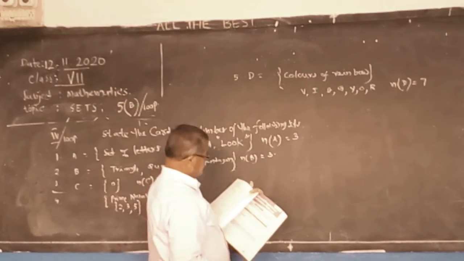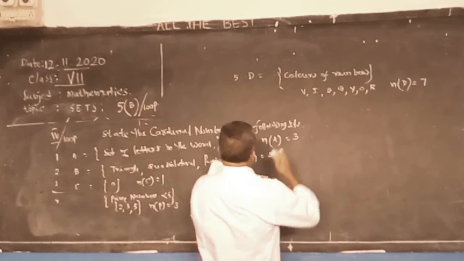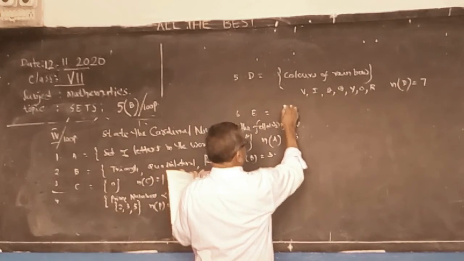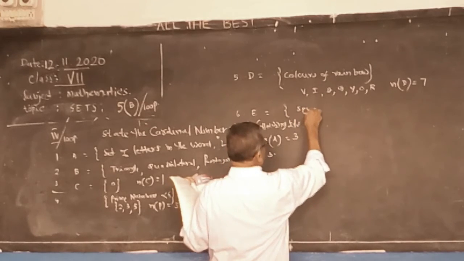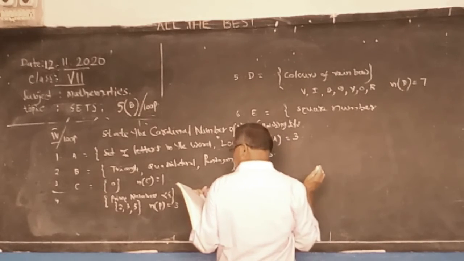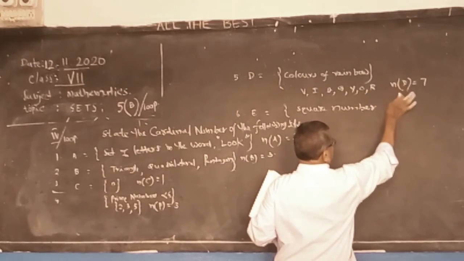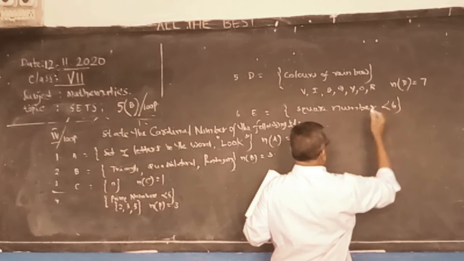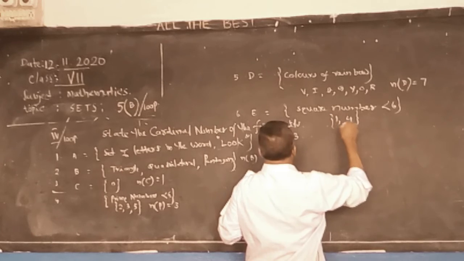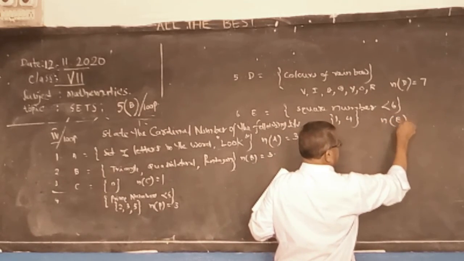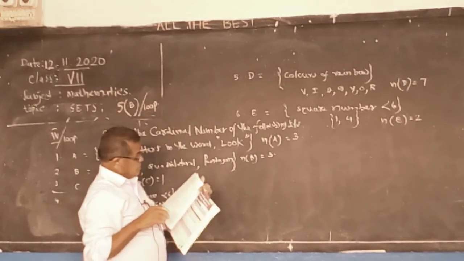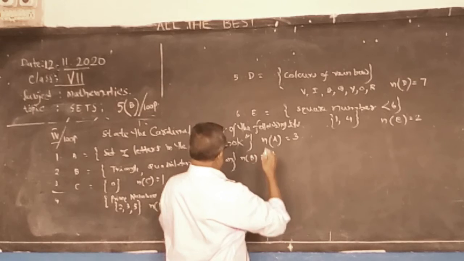Next, sixth. Square numbers less than 6. Question says set E, square numbers less than 6. Square numbers are 1, 4. Only 2. So the cardinal number of set E is 2. 7. Quadrilaterals with 5 sides.